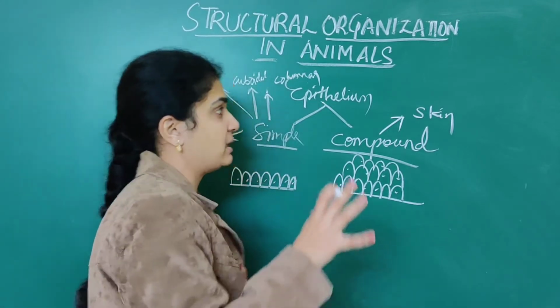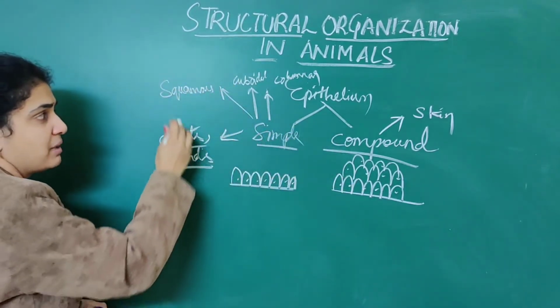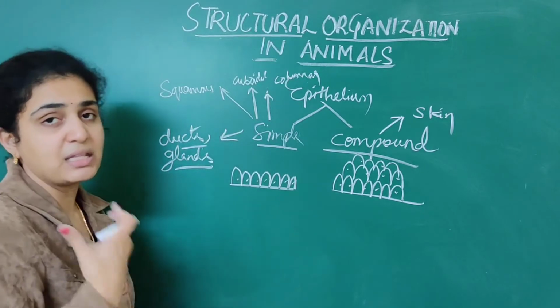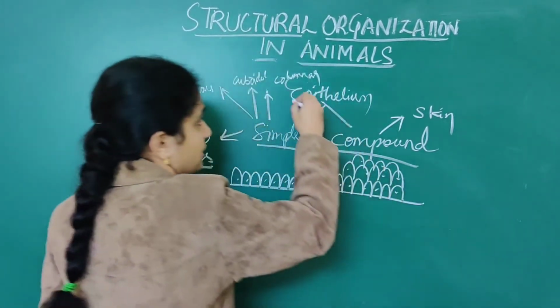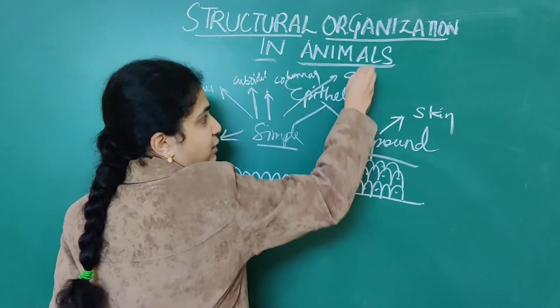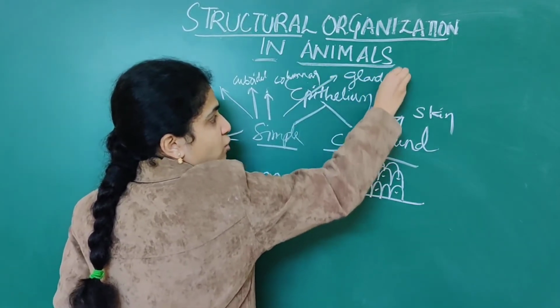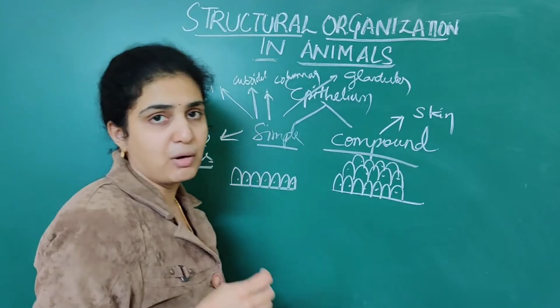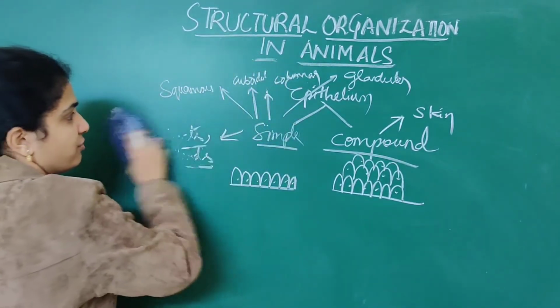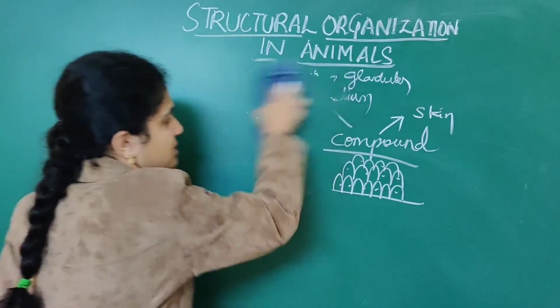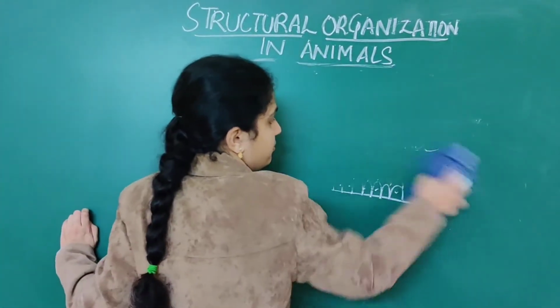But for simple epithelium, there is division like squamous, cuboidal, columnar as well as glandular epithelium. The fourth one is glandular epithelium. We will discuss this in detail. If you write it down, it will be easy for you. So in detail we will discuss squamous epithelium.